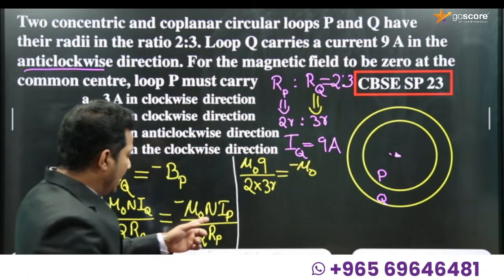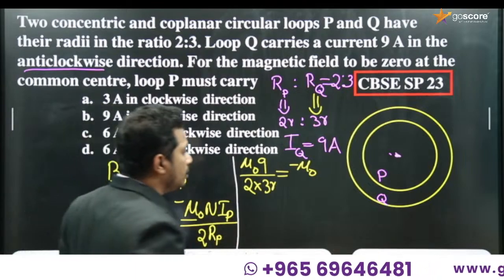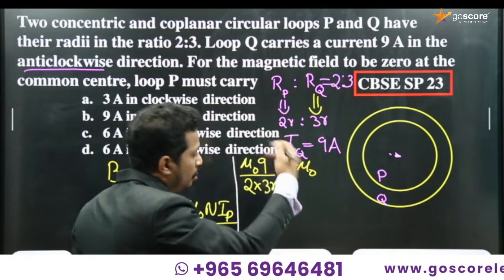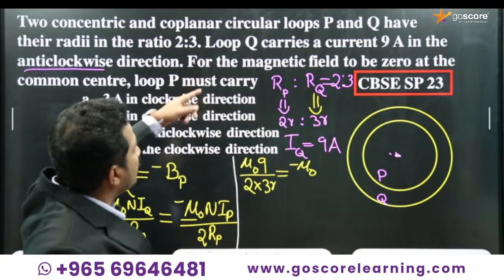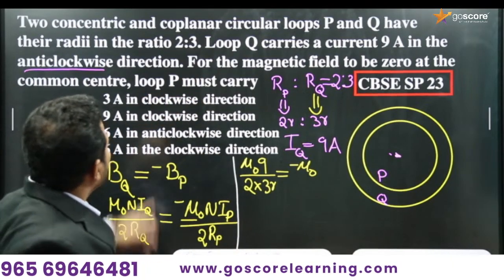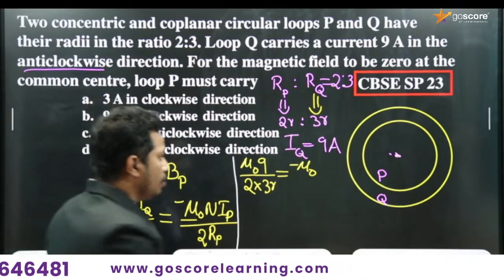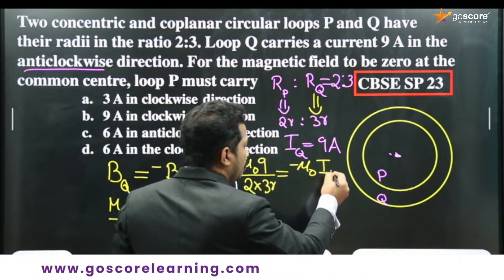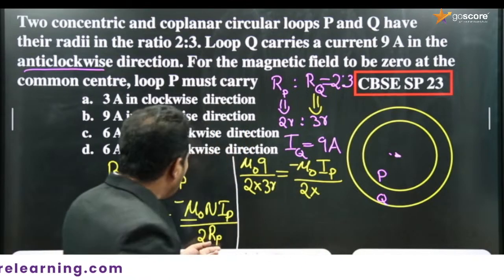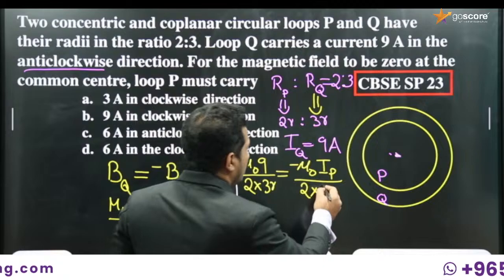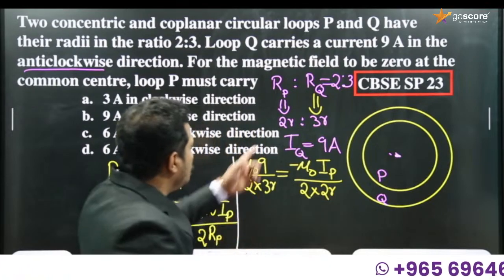Mu 0 n, again, means number of turns, which is 1 here. So mu 0 into 1, mu 0 itself. IP, what is IP? IP is needed to be found, right? What is the current through the loop P? Loop P must carry what current? So IP we need to find, divided by 2 into what is RP? RP is 2R. Now you got, I call it as 2R and 3R.